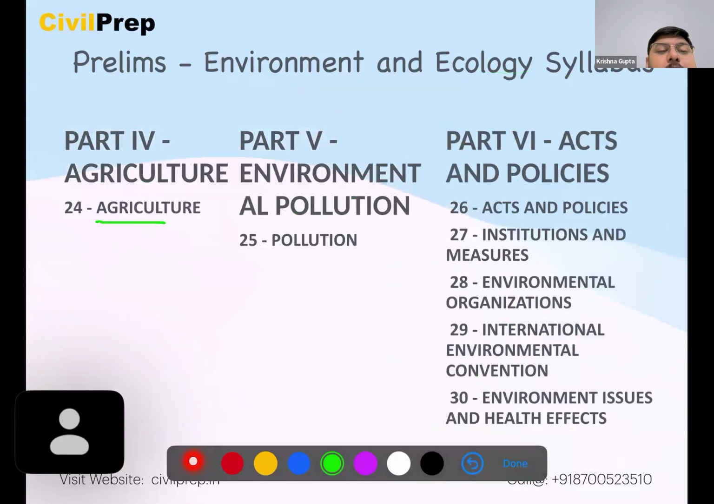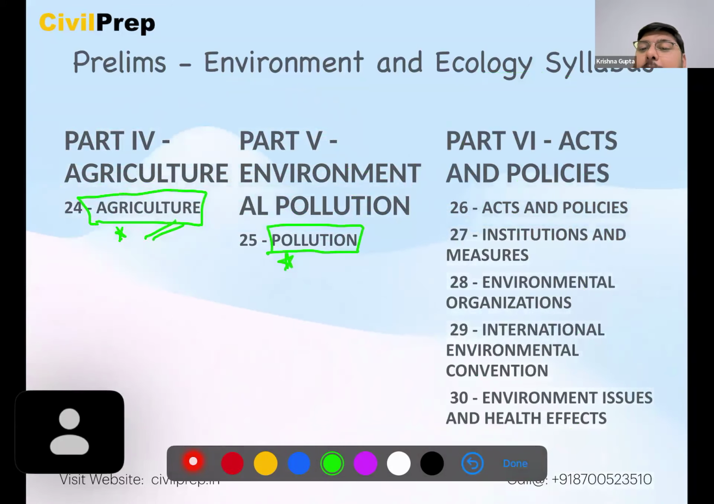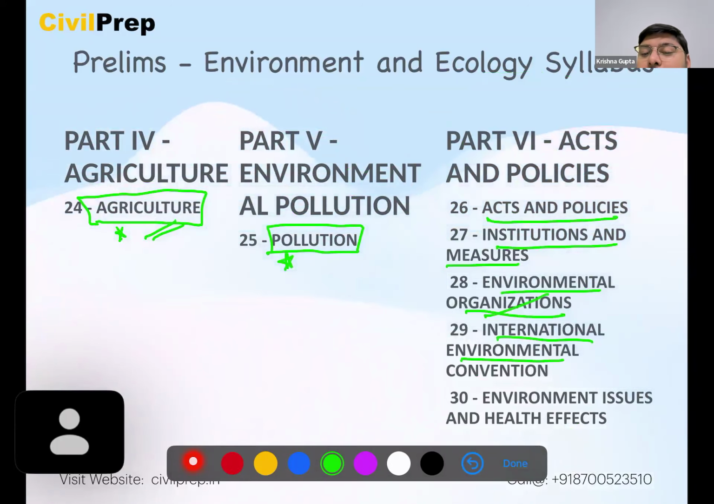Agriculture, very important part. Almost 2 to 3 questions are coming every year from this aspect. Pollution, 2 to 3 questions every year. Then acts and policies, institution and measures, environmental organizations, international environmental conventions like Basel Convention, Rotterdam Convention, environmental issues and health effects will also be covered with respect to PYQ.